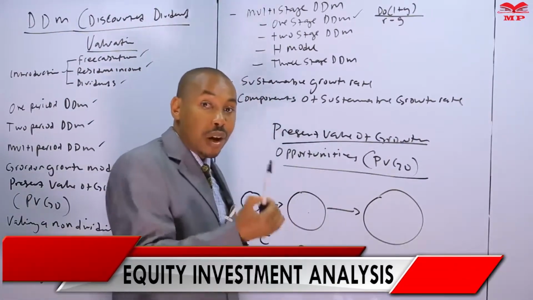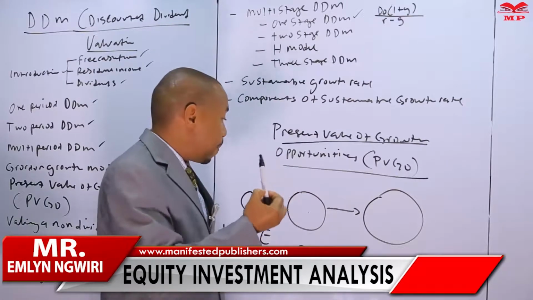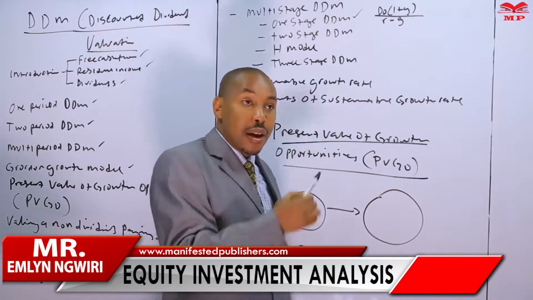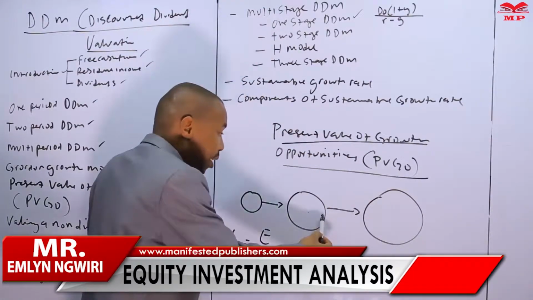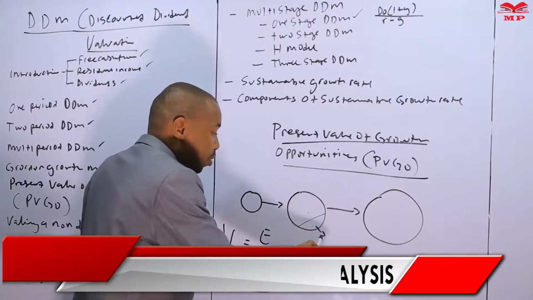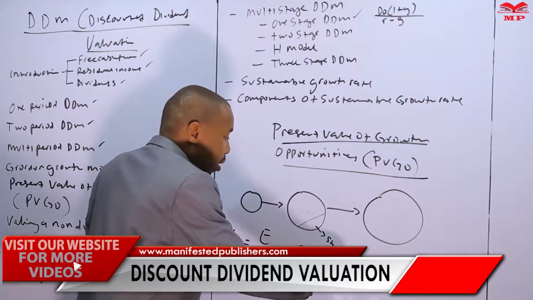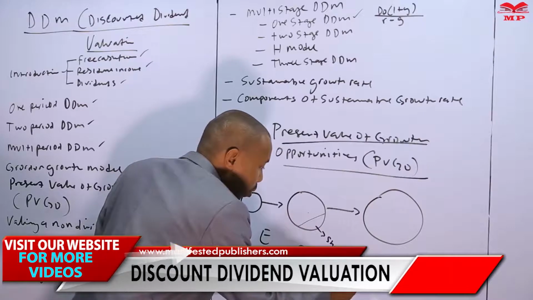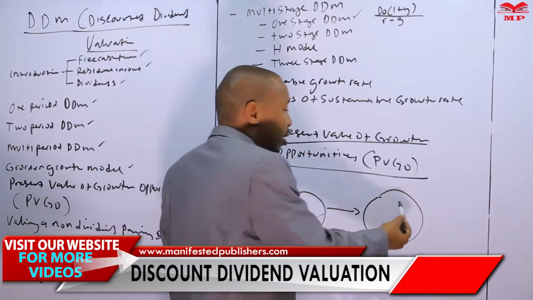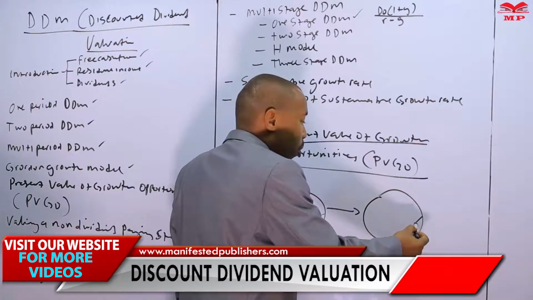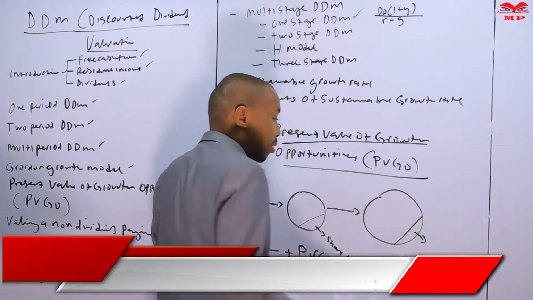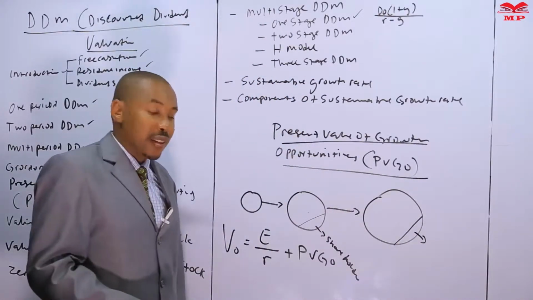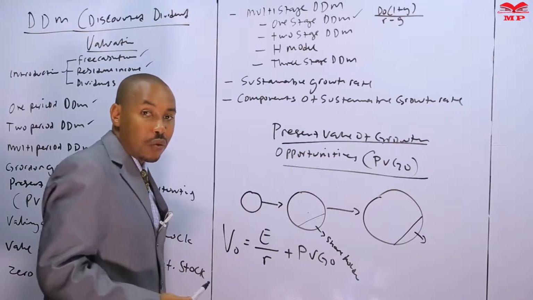Would it be better for a company to compensate its shareholders now, early in its inception, and give them that, or would it wait until it stabilizes and then decide to give them at least a greater portion when the company has actually stabilized? That is what we are saying is the present value of growth opportunities.